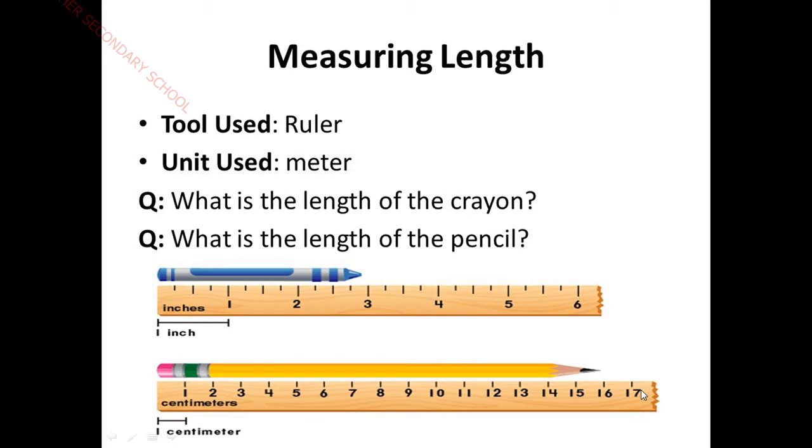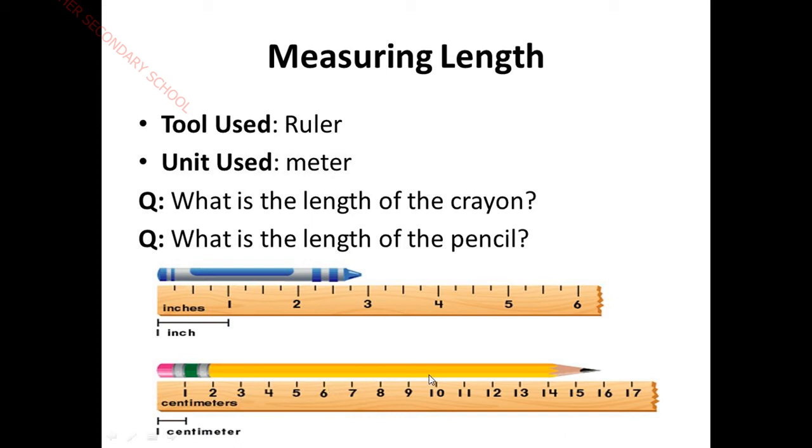The same way we measured the crayon, in a similar way we start to measure this pencil as well. See, this is our starting point, 0 point, and the tip of this pencil is our end point. The pencil starts here at 0 and where the tip ends is 16. So the pencil length is what? 16 centimeter. Clear? 16 centimeter.